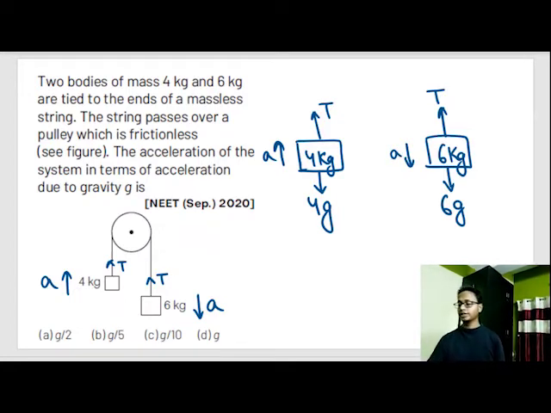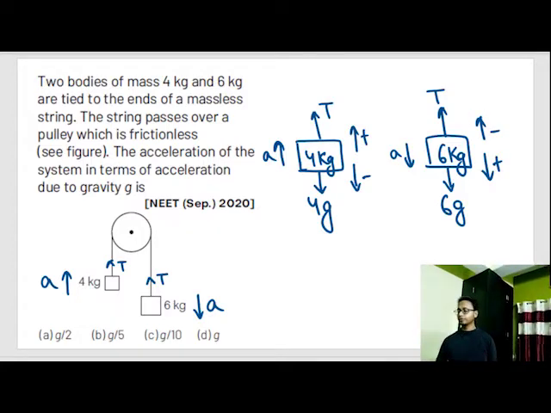Now the fourth step is to assign a coordinate system. I assume upward as positive and downward as negative. Out here I assume downward as positive and upward as negative. So why different? Why not assume upwards as positive and downwards as negative here? You can do that too. It doesn't make a difference. But this is a trick, not a rule. The trick is just to keep things simple enough.